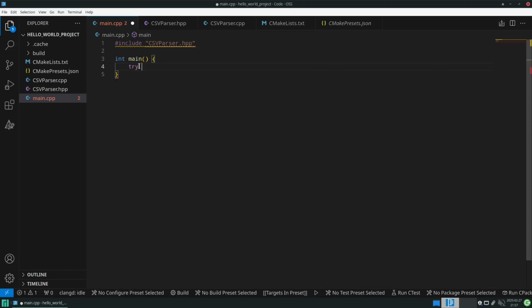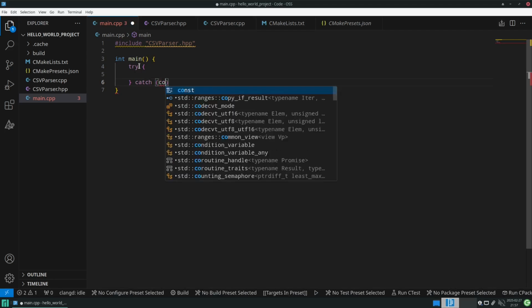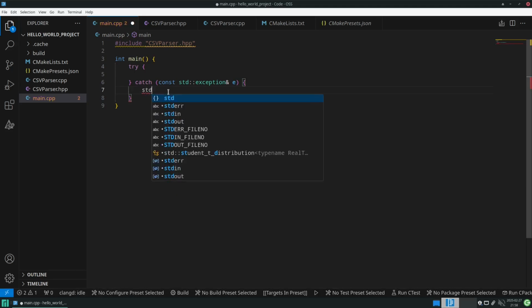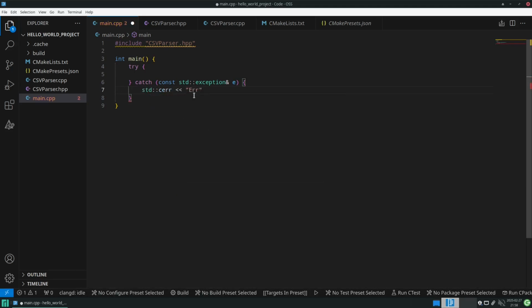So we need to enclose all of our code in a try block. And if anything unexpected happened, we want to catch it. And of course, this needs to be const and not catch. Then we want to print it out to the screen. And I will use the error stream for that. And with what we get a description, like so. With that, we would have our error handling.